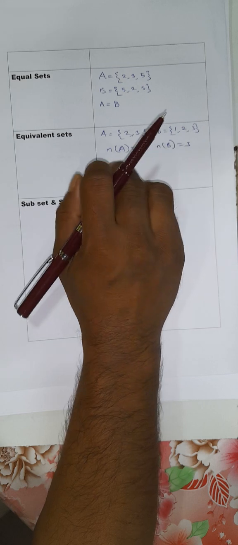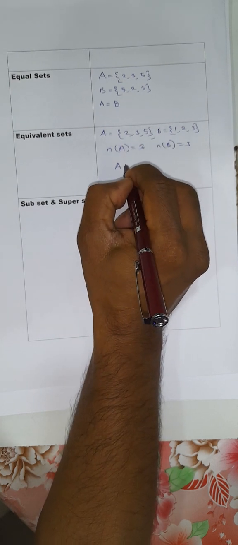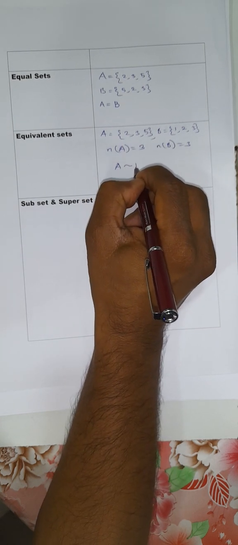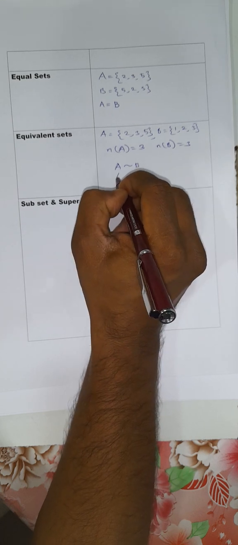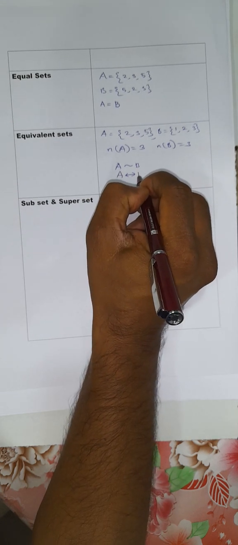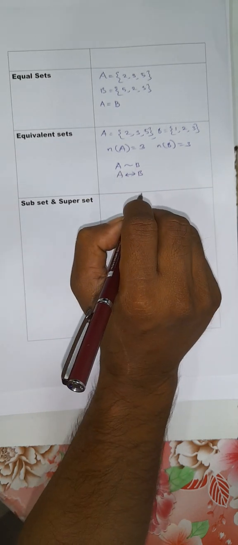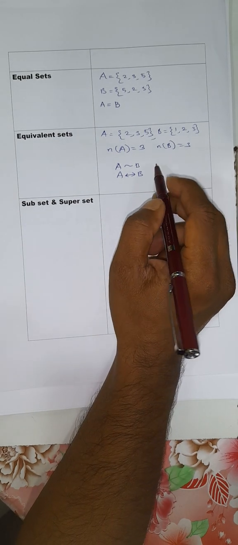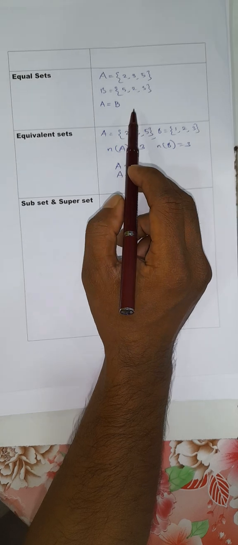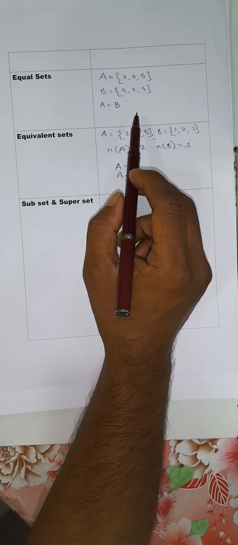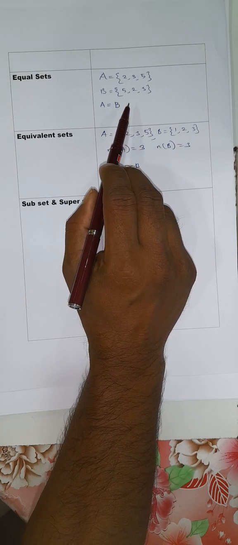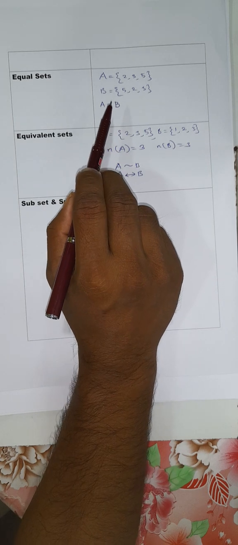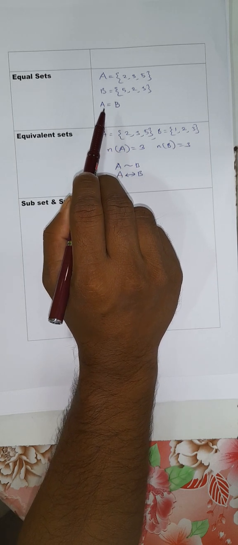Now A and B are said to be equivalent. We write it as A equivalent to B. So equivalent means in terms of cardinal number they are the same, but equal means they contain the same elements, right? So equal and equivalent, you should not get confused.